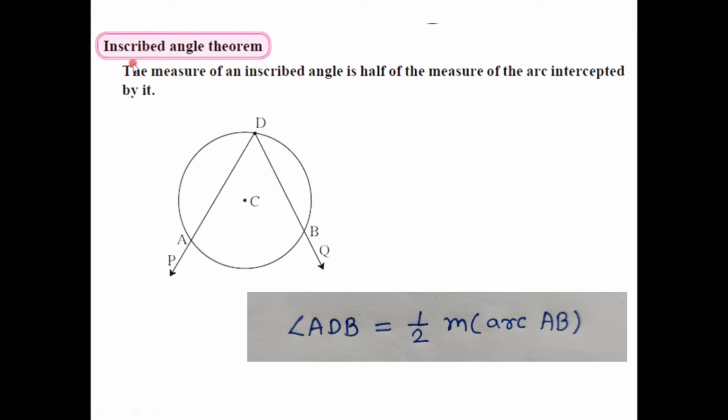So by the inscribed angle theorem, the measure of angle ADB is half of the measure of this intercepted arc. That is, angle ADB is equal to half of arc AB.